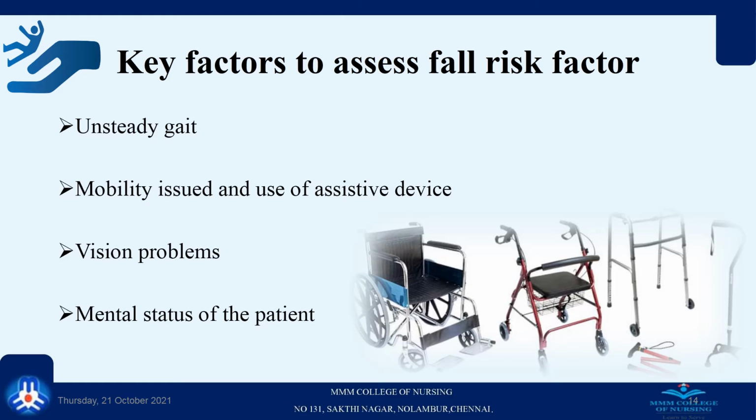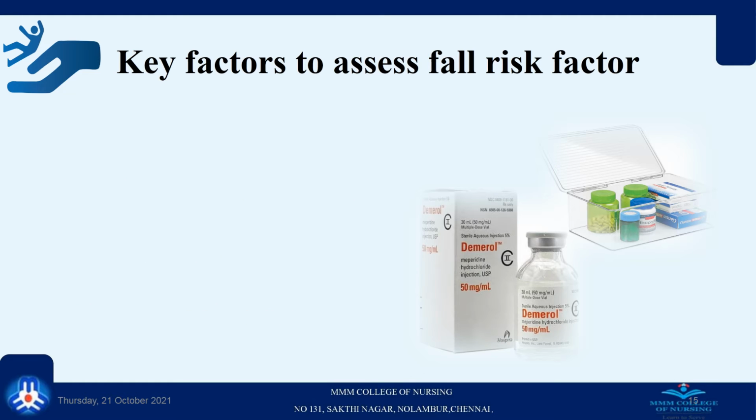The mental status of the patient is so important. When they are disoriented or confused, they are at risk for fall. The effects of medication also put the patient at risk for fall. Especially following surgical interventions, the patient may be prescribed opioids or narcotics.